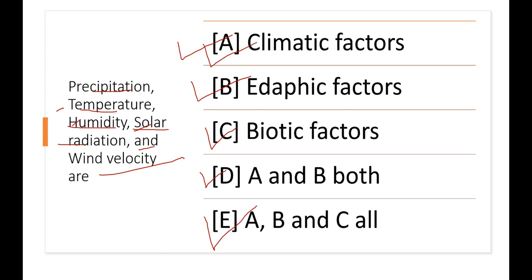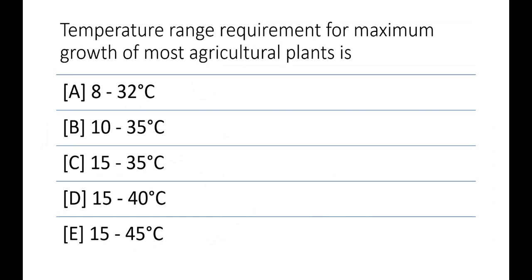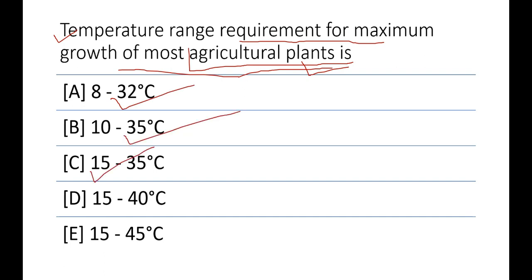Okay, now come to the next question. Now listen to this question very carefully. The question is the temperature range requirement for the maximum growth of agriculture plant. Here they are not asking about any specific plant, they are asking about agriculture plant, all of the agriculture plant. Options are 8 to 32 degrees Celsius, 10 to 35 degrees Celsius, 15 to 35 degrees Celsius, 15 to 40 degrees Celsius, or fifth option is 15 to 45 degrees Celsius. What will be the correct answer? The correct answer will be 15 to 40 degrees Celsius, means D option is correct.